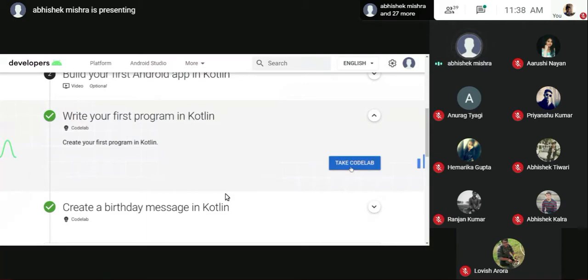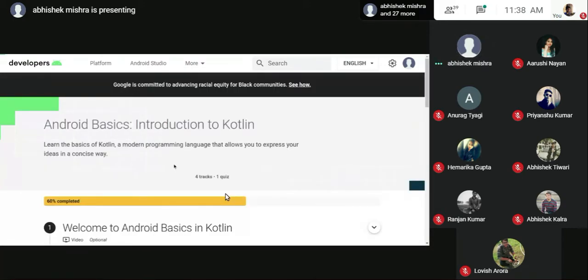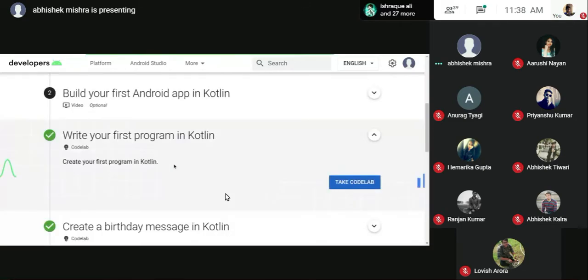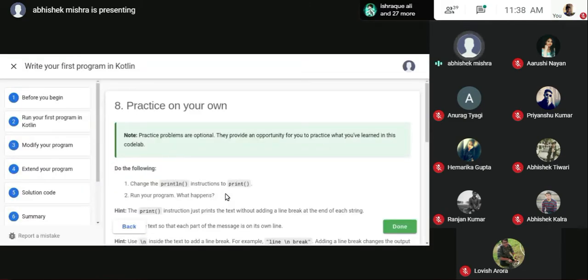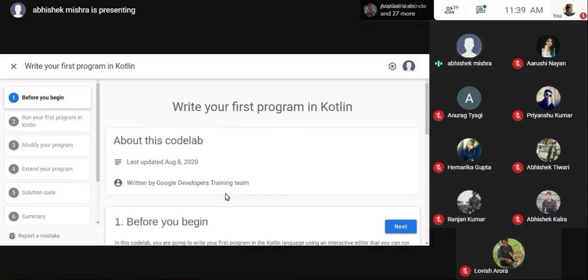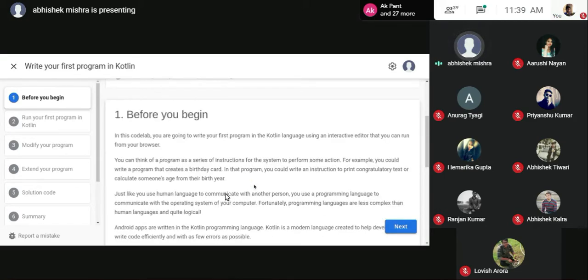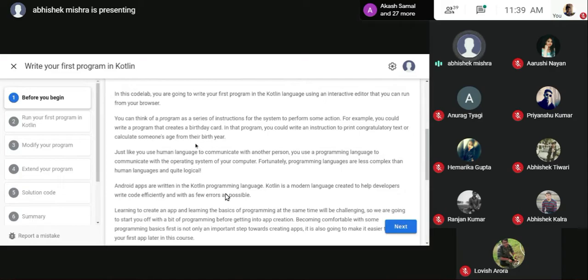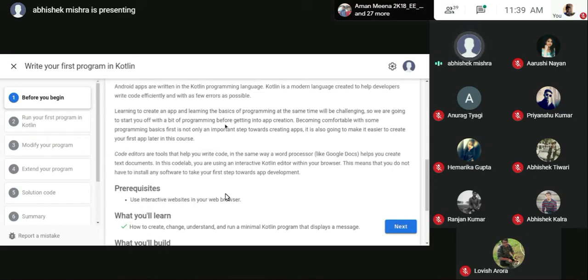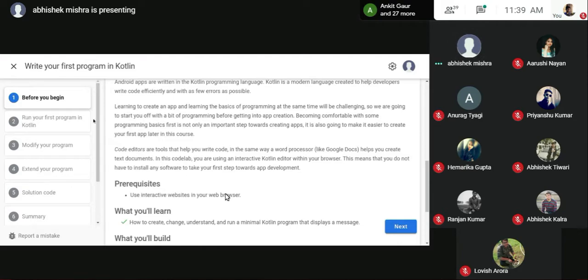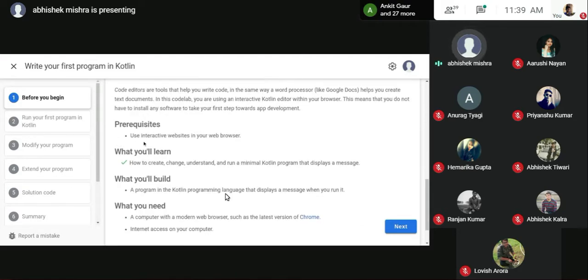And here are the code labs. Just a second, you'll go for the option of taking the code lab. Okay, I think it's loading. Yep, it's right here. I'm on the last step because I pre-completed this one. This is the code lab that was curated on the 8th, and here you can see it was written by the Google Developer Training Team, and it is assured that it's quite good for us to learn. You can read every single piece of the documentation. It's quite precise. It's not like a paragraph or a story. In this, you'll learn whatever you are learning in this fragment.